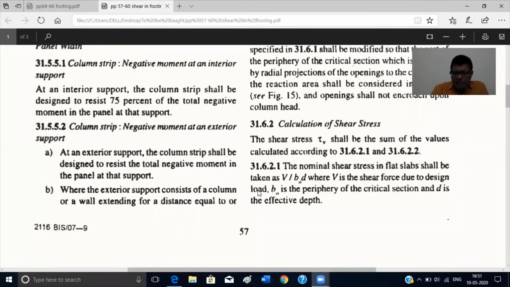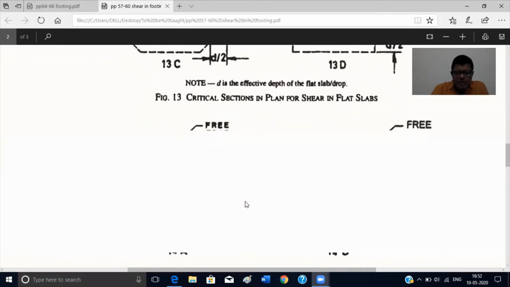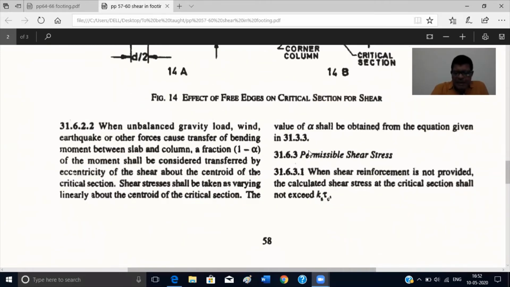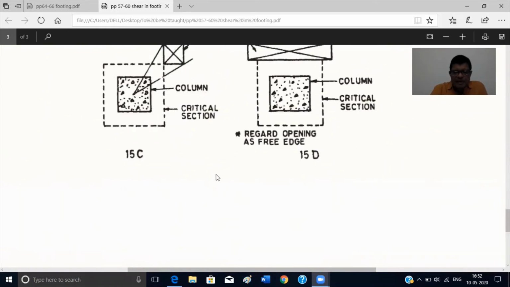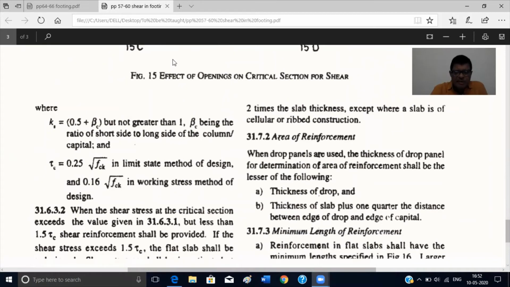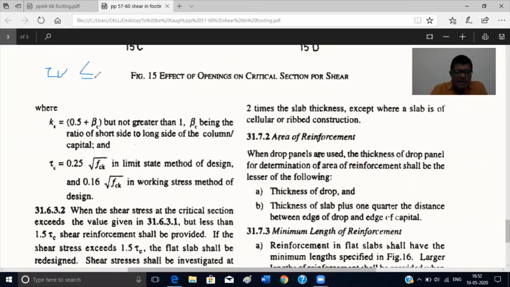Once you calculate the tau v value, you check what the permissible shear stress is. Now, when shear reinforcement is not provided, because again it is a slab and the footing will behave as a slab, the calculated tau v shall be less than Ks tau c. But what are Ks and tau c? You have to see here. Now see the next page. So what is your equation? The tau v we have calculated shall be less than or equal to Ks tau c.